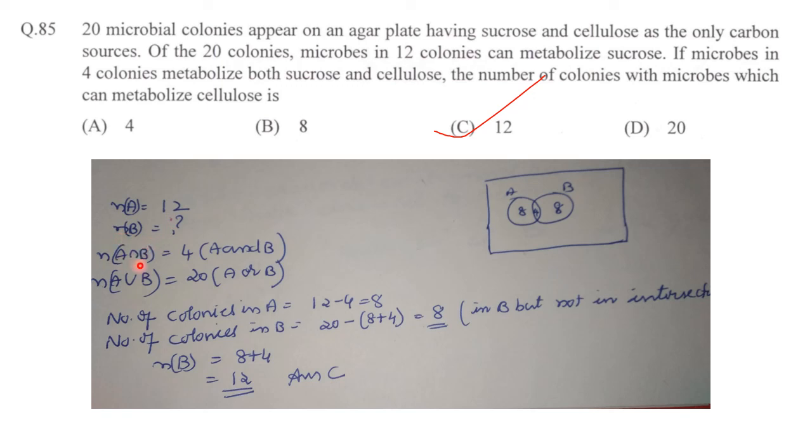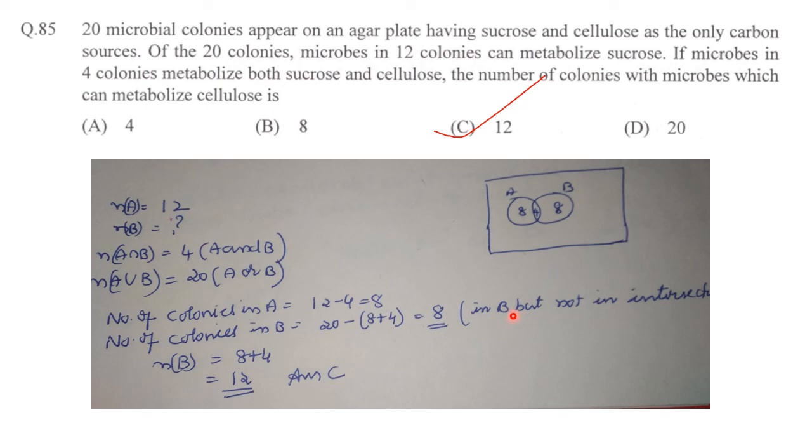So they have given A intersection B, that is 4. That is from both A and B, and out of the total 20. So number of colonies in A only will be 12 minus 4, that is 8, and number of colonies in B will be 20 minus 8, that is also 12.